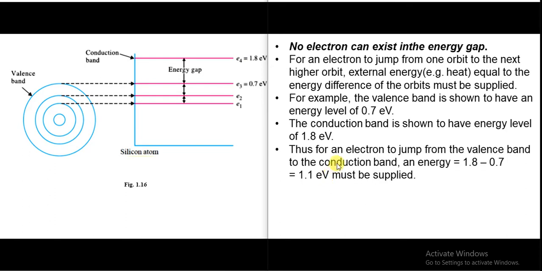So for an electron to jump from the valence band to the conduction band, an energy of 1.8 electron volt minus 0.7 electron volt, which is 1.1 electron volt, must be supplied. So the energy of 1.1 electron volt must be supplied to the valence electrons so that they will come out from their orbit and move into the conduction band.